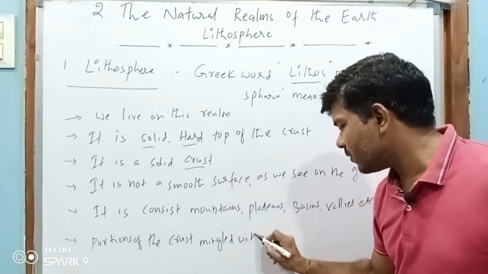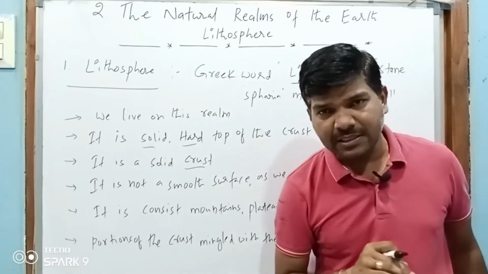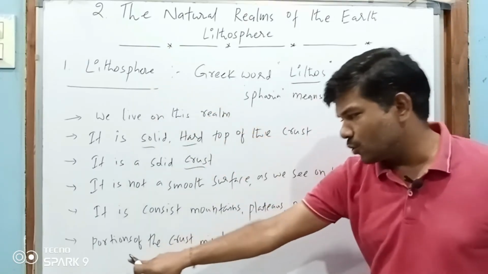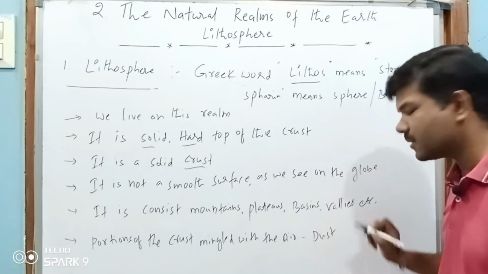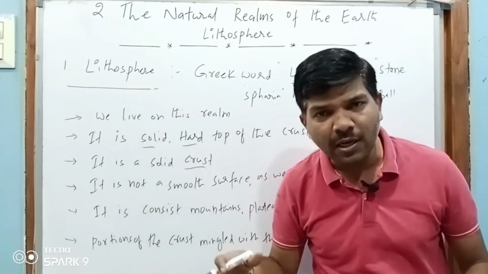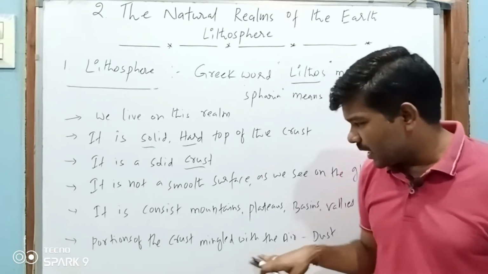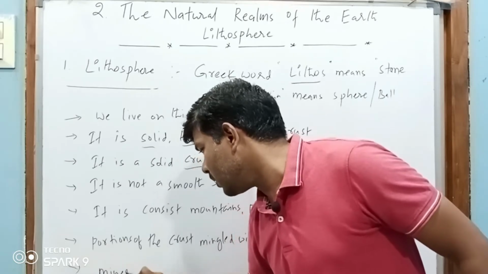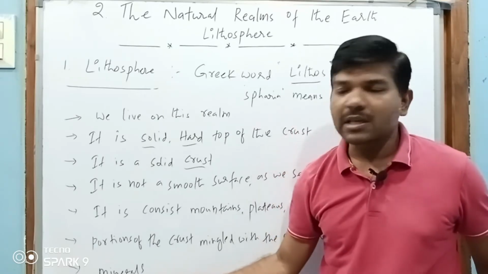Mingled with the air, we can also see crust particles or dust particles in the air. That also belongs to the lithosphere. So portions of the crust mingled with the air is called dust. Dust is also part of the lithosphere. It was broken and became dust, and it was mingled with the air, right? And this lithosphere also consists of valuable minerals.